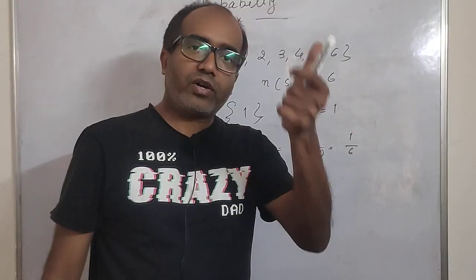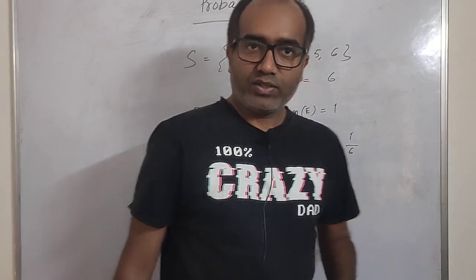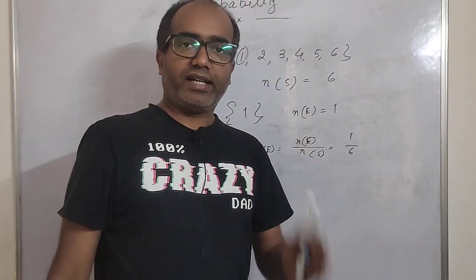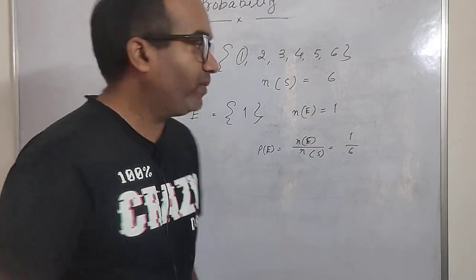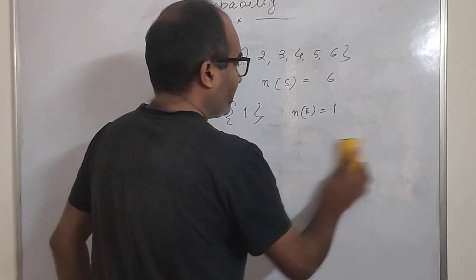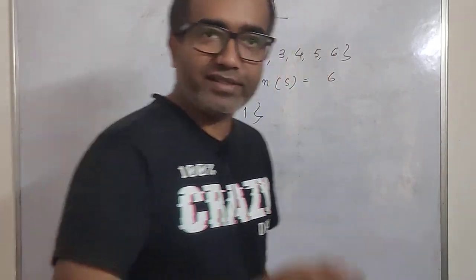Similarly, if you throw a coin, then the coin has 2 faces. One is head and one is tail. So if you try to find out the probability of getting a head, then what will be the probability? Probability will be 0.5, or you can say 1 by 2. So this is how the probability is calculated, from the number of elements in the sample space and the number of elements in the event space.